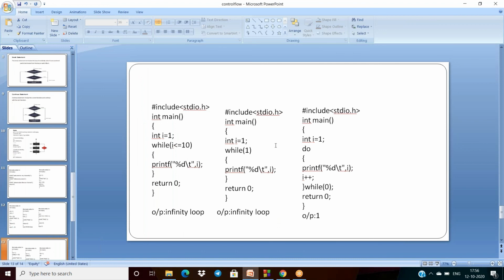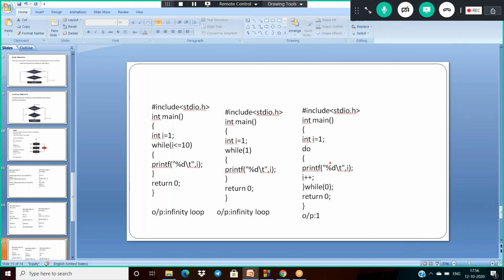Okay. And what is another case? While we're working with do while, say I'm taking the I value as 1 and I'm printing first time. So do while means what? What is the difference between do while and while? In the case of while, the condition is verified at the entrance time, that is why it is entry level verified, and in the case of do while the condition is verified during the exit time, that is why it is exit level verified.